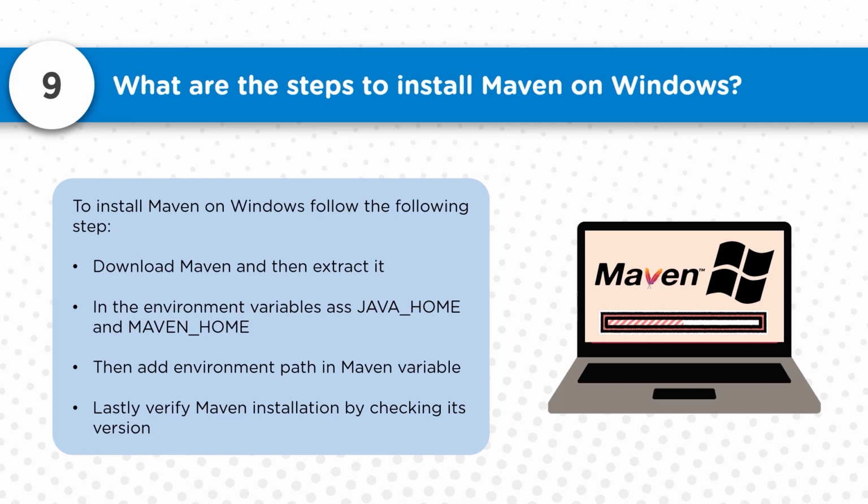Now once that is done, all you have to do is edit the path variable. The bin directory of the extracted Maven folder you have to put into the path variable. Once that is done, you will be able to check the version of Maven. If it is some old version, you have to extract the latest version and do the steps all together again. So these are some of the ways in which you can go for the installation and configuration of Maven on the Windows platform.